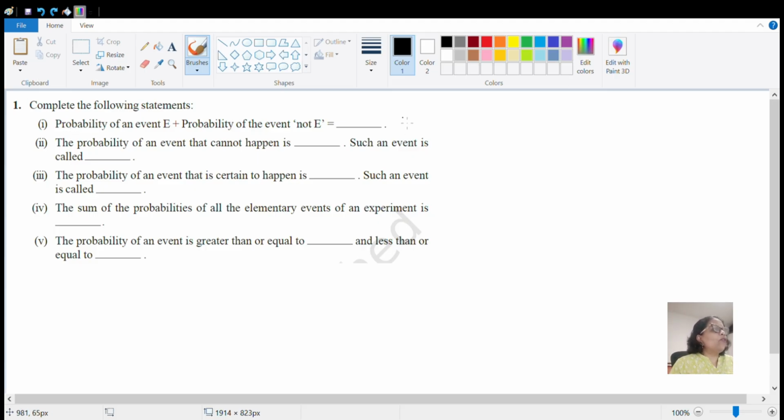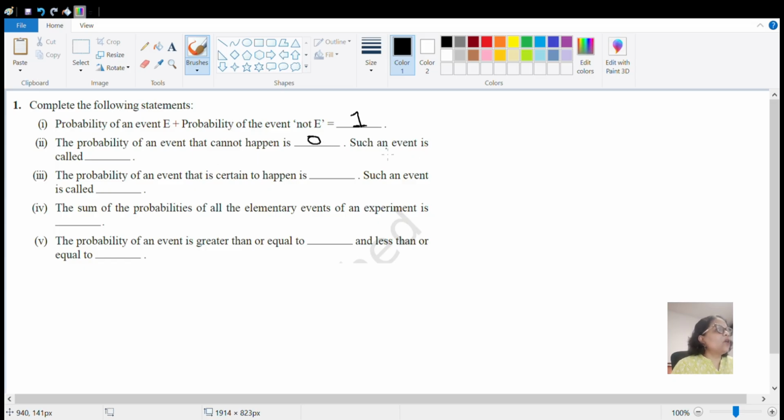Okay, probability of an event E plus probability of the event not E. If we add their probabilities, what will it be? It will be 1. Then the probability of an event that cannot happen, the event will never happen, what is its probability? 0.